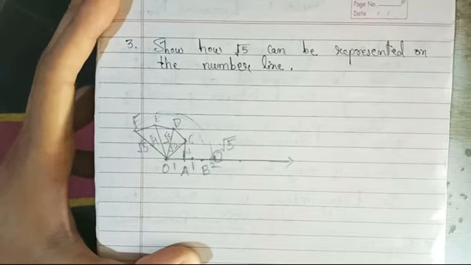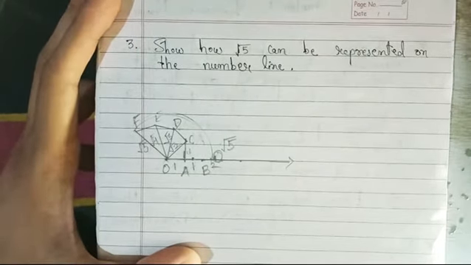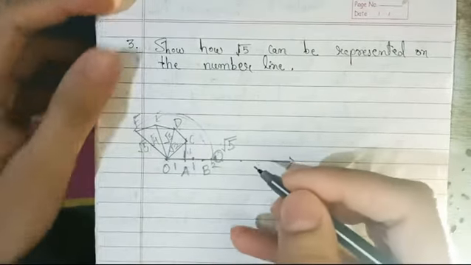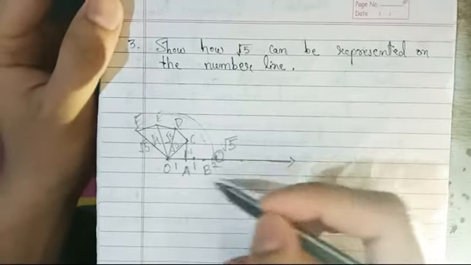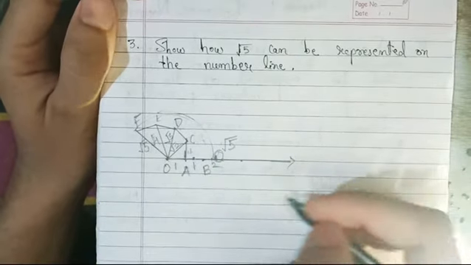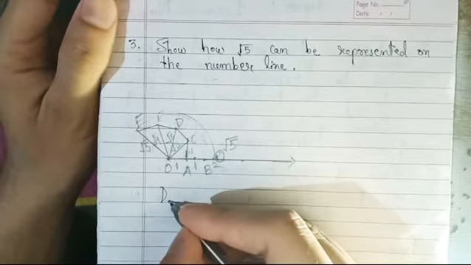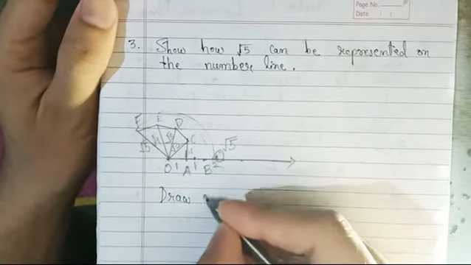Now we will write the steps of construction and the steps involved in representing root 5 on the number line. First of all, we draw a number line.